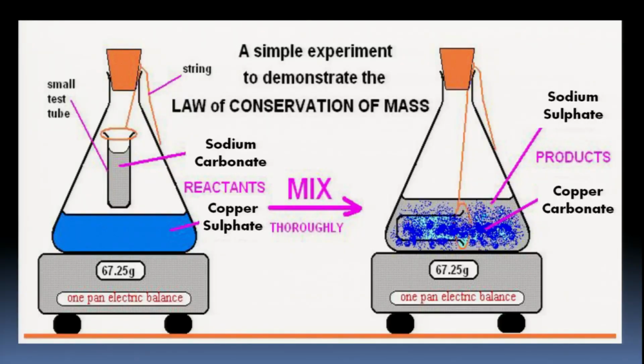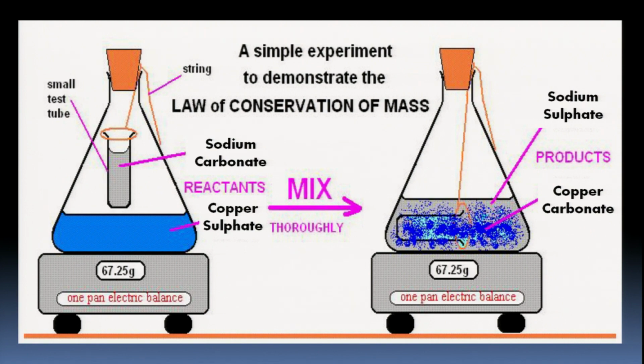We have a weighing machine, a conical flask, and the ignition tube. The small test tube is known as the ignition tube. When we mix them, the ignition tube is dropped into the solution. What do we get? We get sodium sulfate and copper carbonate. Copper carbonate is the precipitate formed.